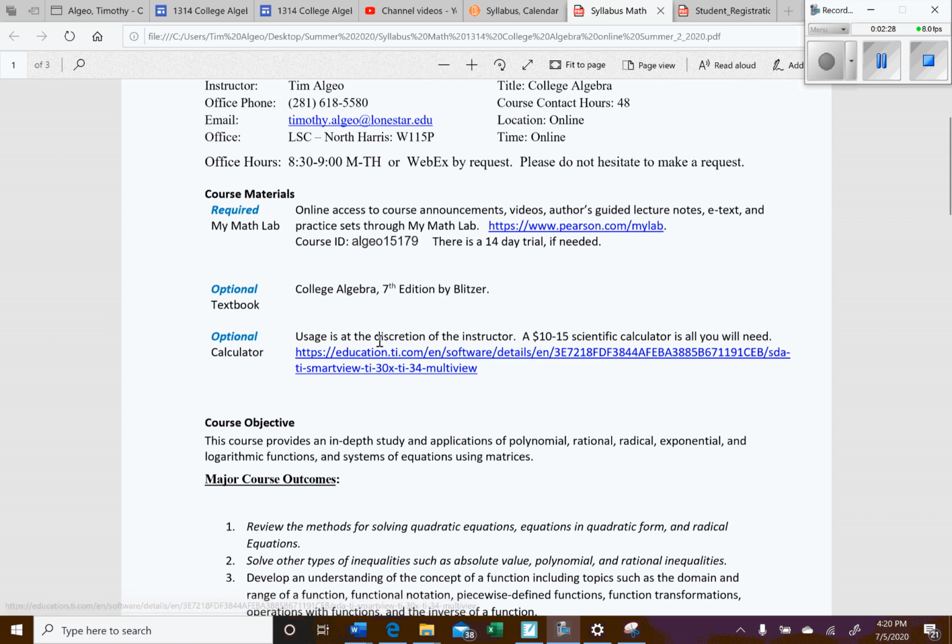As far as a calculator, honestly, your phone calculator or a $10 to $15 scientific calculator will be fine. If you want to get a graphing calculator, that's fine too. If you go to this link, you'll find a couple different calculators you can download for a 60 to 90-day trial, which will be plenty of time for how long our course is going to be. So you might want to check that out also. It might be a little bit more user-friendly than your phone.